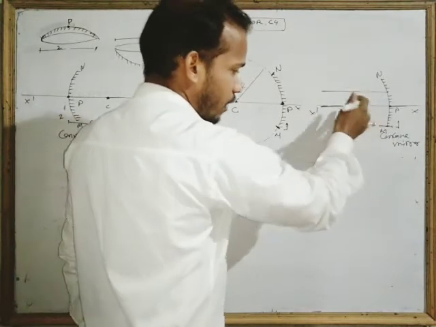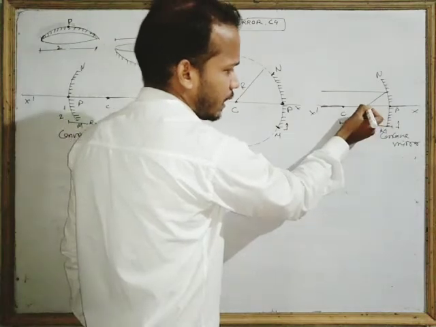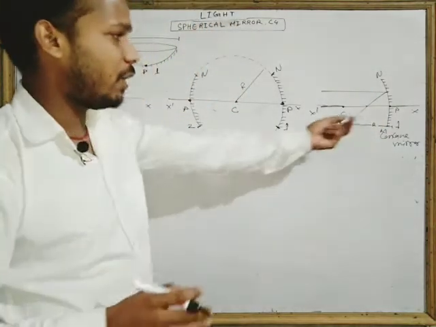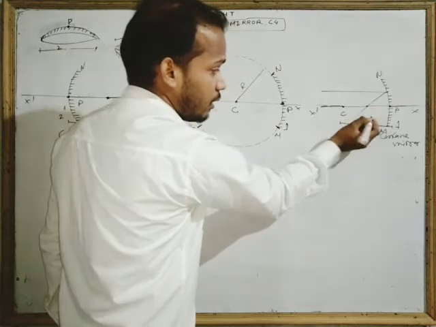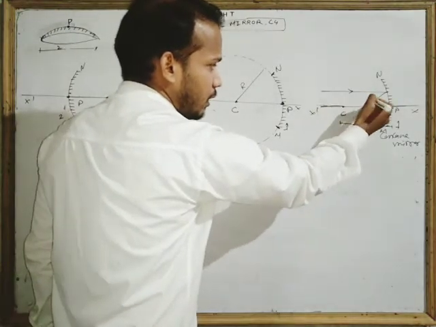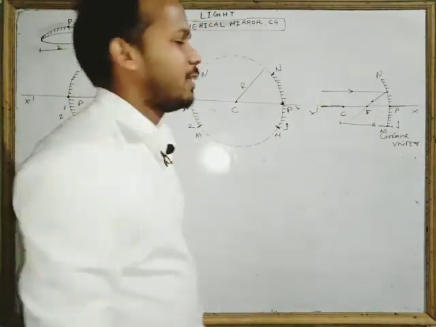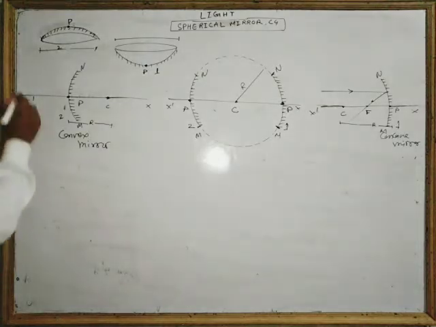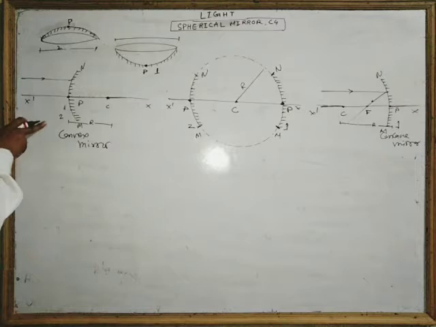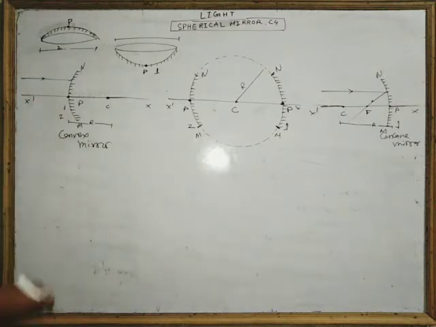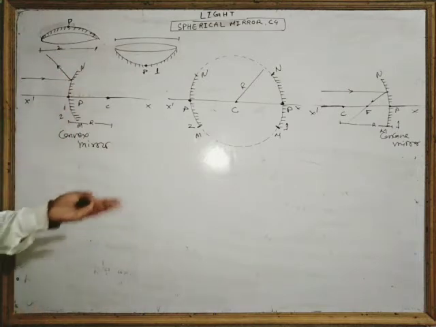It will reflect in such a manner that it will intersect the principal axis at some point, and the point where the reflected light ray intersects is called the focus. Very easy.